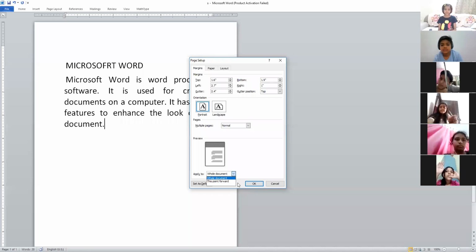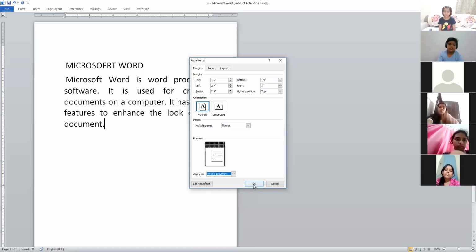Then you will click here only for one page, or this point forward. Otherwise, for the whole document, you will select that. After that, you will click on the OK button. As you click the OK button, your margin is set.